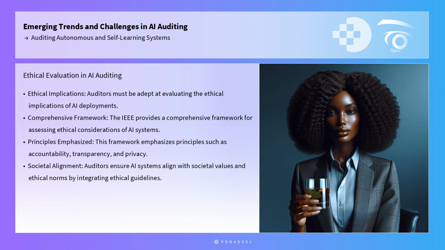Furthermore, auditors must be adept at evaluating the ethical implications of AI deployments. The IEEE Global Initiative on Ethics of Autonomous and Intelligent Systems provides a comprehensive framework for assessing the ethical considerations of AI systems. This framework emphasizes principles such as accountability, transparency, and privacy, guiding auditors in evaluating whether AI systems align with societal values and ethical norms. By integrating these ethical guidelines into the auditing process, professionals can ensure that autonomous systems operate in a manner that respects human rights and promotes societal well-being.